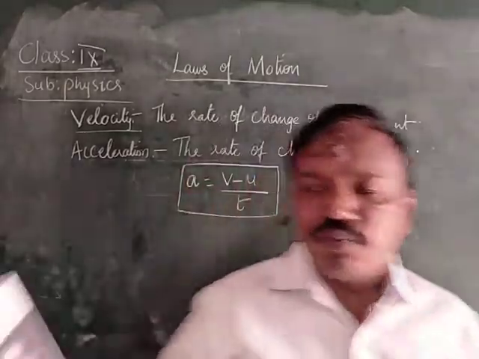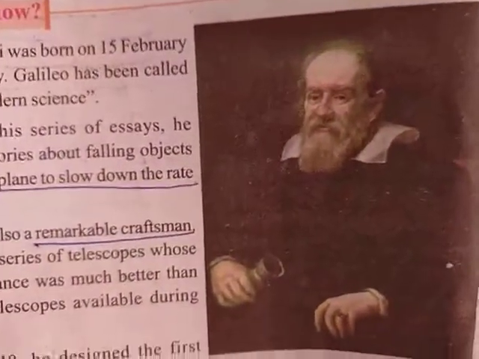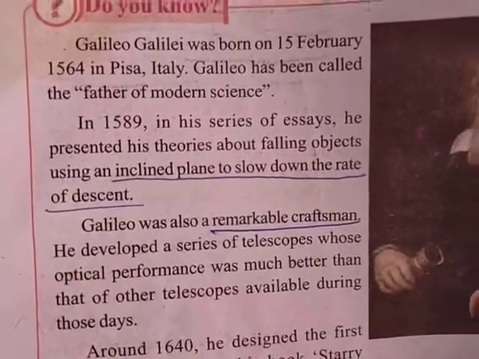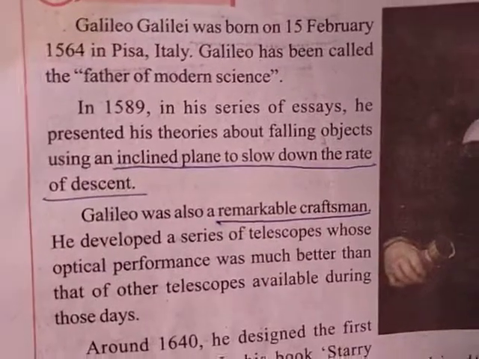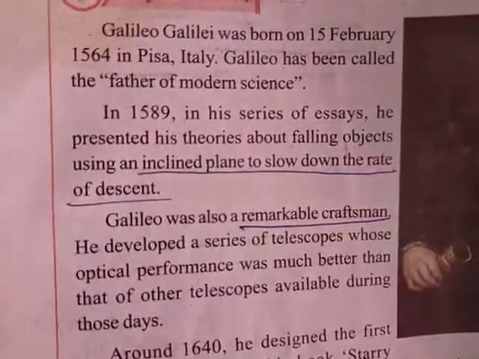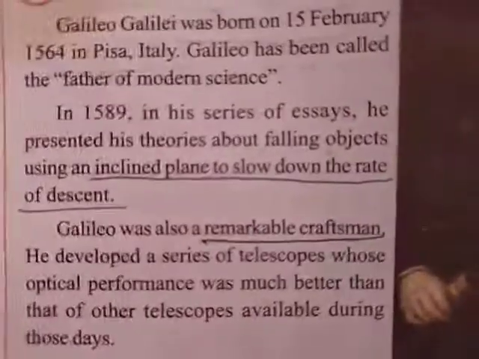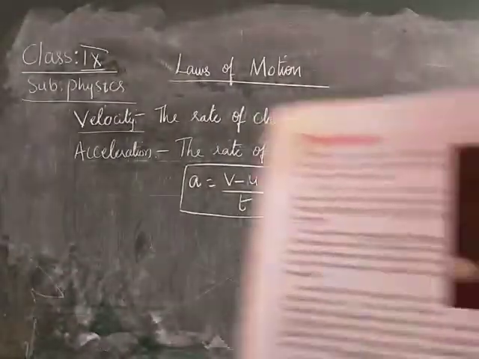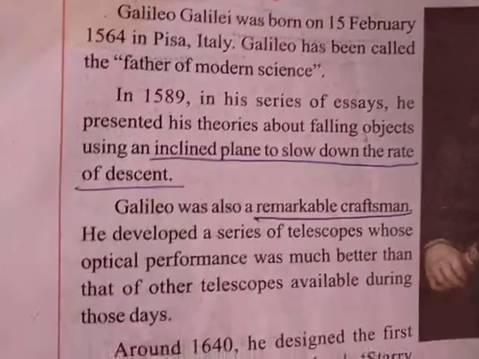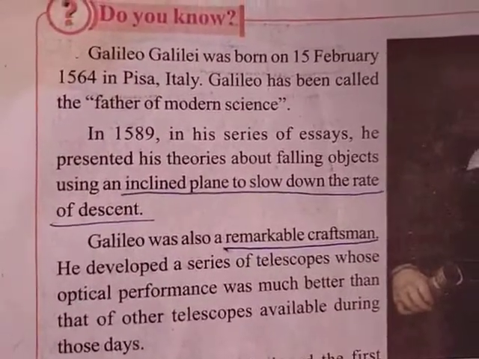Galileo was born on 15th February 1564 in Pisa. Pisa is in Italy. Galileo has been called the father of modern science. Who is called the father of modern science? Galileo. Galileo is called the father of modern science, and he was born on 15th February 1564 in Pisa, which is there in Italy.